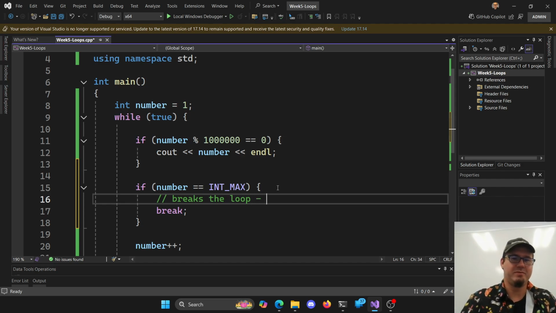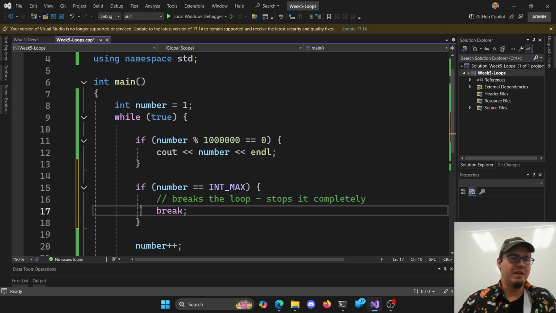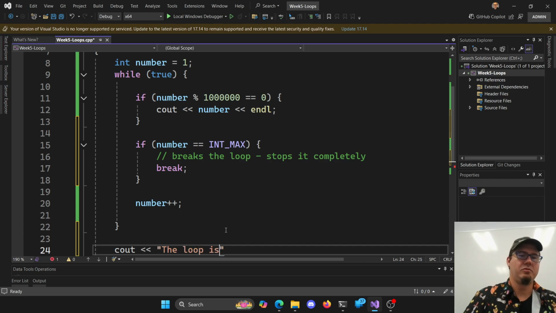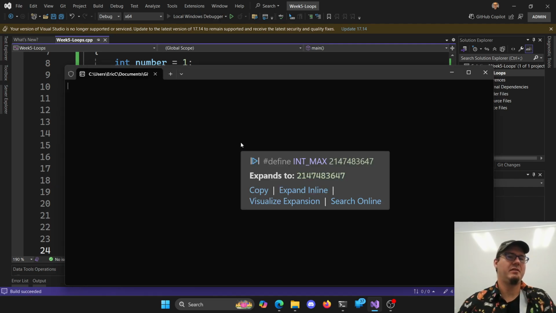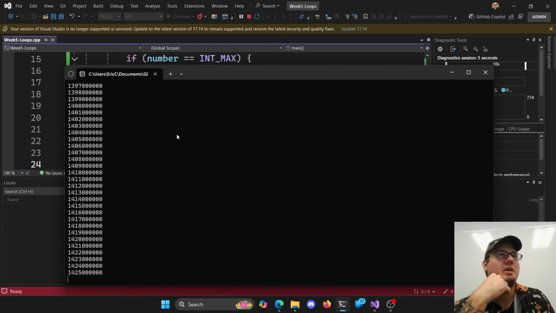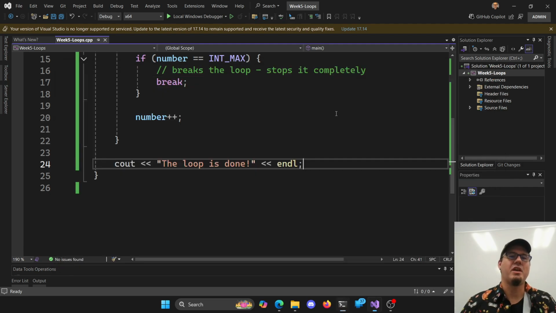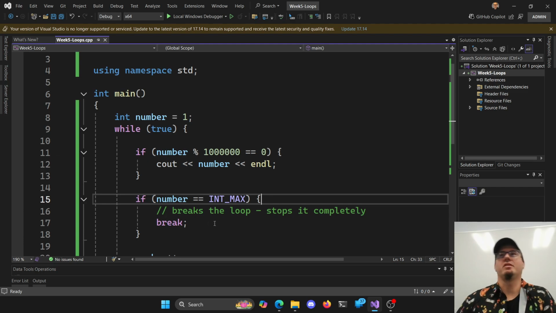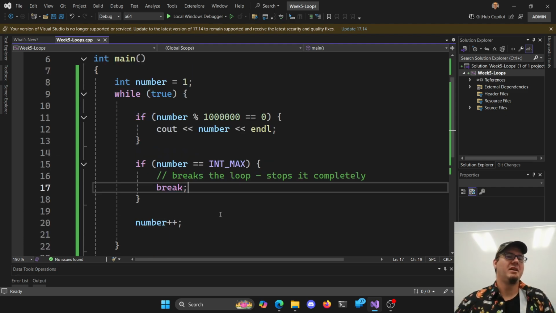So, all right. So break ends the loop, or stops it completely. So whatever line you're on, it immediately just says, okay, go to the end of your loop body, and then we can see the loop is done, right? So when we get to our max integer, we should stop here. That should go pretty quick, right? We can add one a lot of times. And our loop is done because we hit our break keyword. So while the condition never became untrue, never became false, break doesn't care. You hit a break, your loop stops.